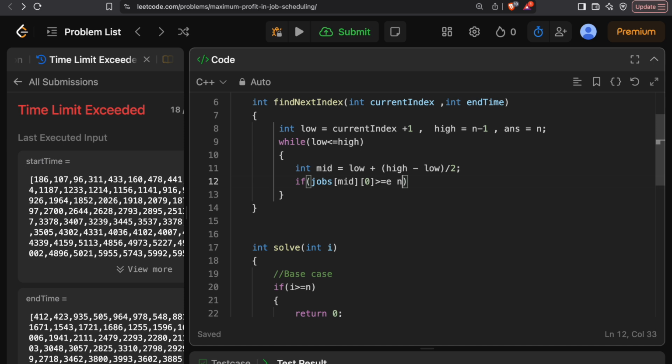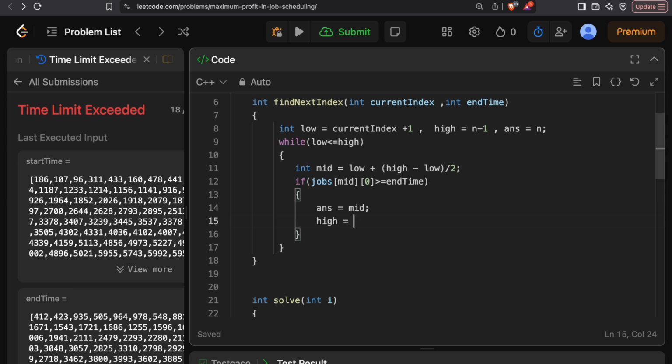We can just declare that as the answer, mid, that index over here, and we can just say that high is mid minus 1, because since the start time over here is greater than the end time, that means it's present in the first half, and to narrow it down, we'll divide the first half into even more halves, and that is why we are getting the log n complexity, right?